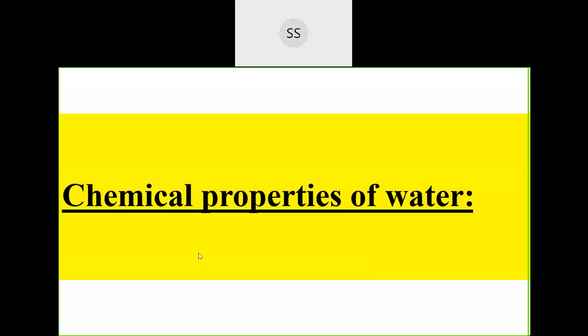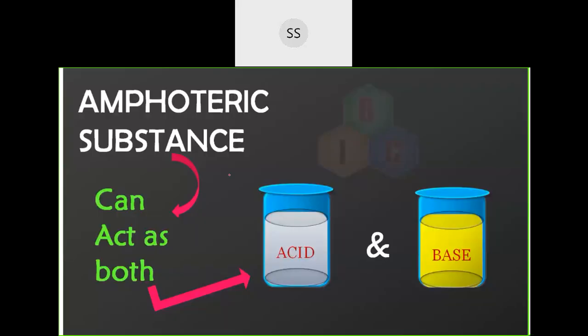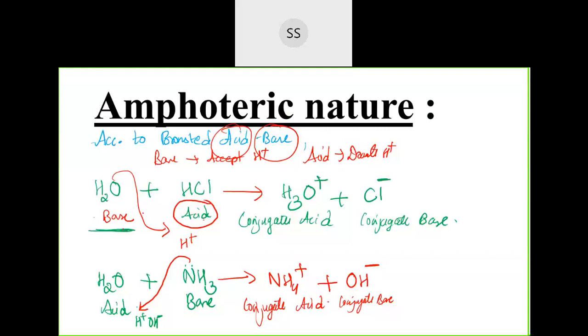Yeah, we'll continue then. I was talking about chemical properties of water. In that first property, what we discussed was the amphoteric nature of water. Water can act as both acid as well as base. According to Bronsted, an acid is a substance which will give an H plus ion and a base is a substance which will take an H plus ion. This will take and acid will give. Okay, this base will take, and that is what I explained here.